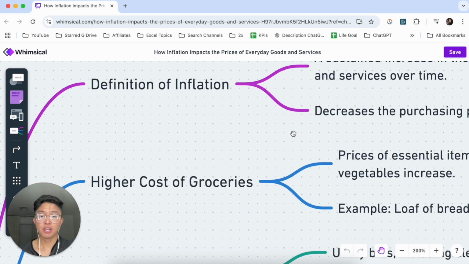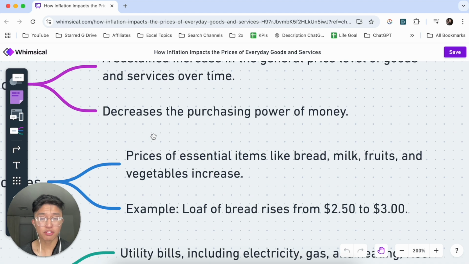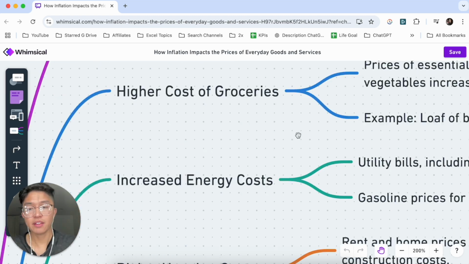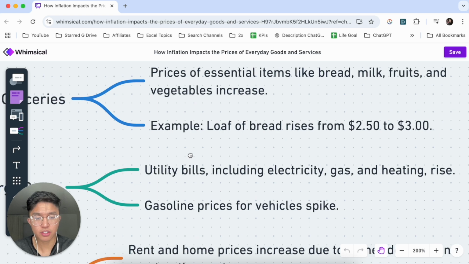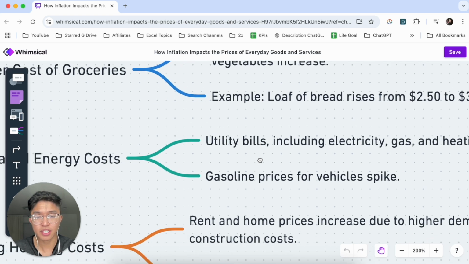With inflation, you have a higher cost of groceries, so prices of essential items like bread, milk, fruits, and vegetables increase. An example of this is a loaf of bread rising from $2.50 to $3. You also have increased energy costs. Utility bills, including electricity, gas, and heating, rise, and gasoline prices also increase for cars.